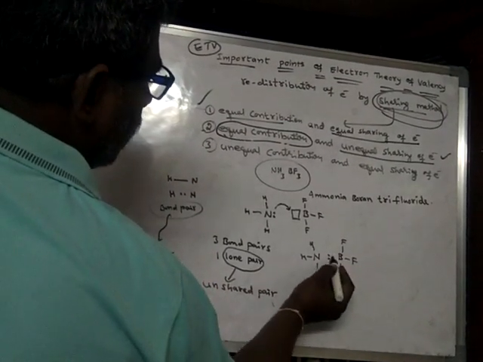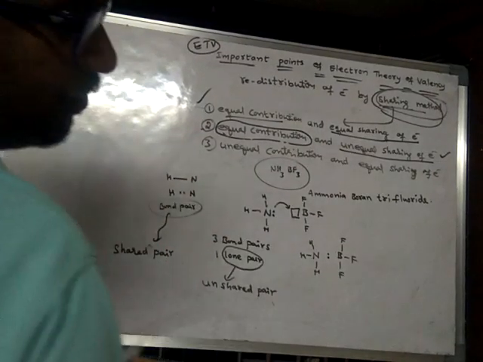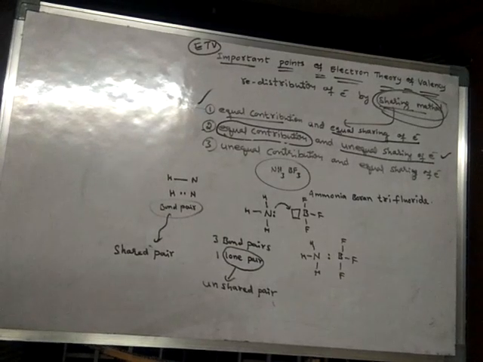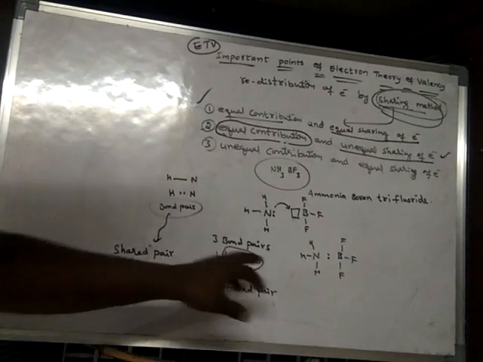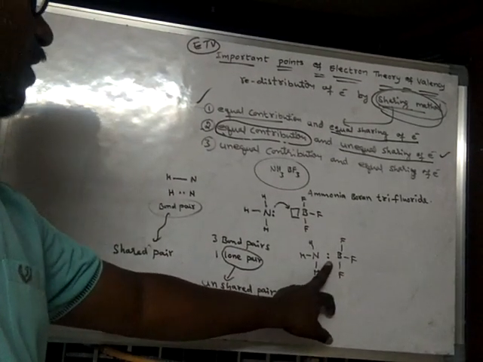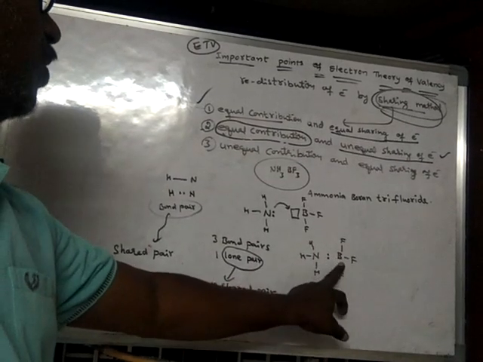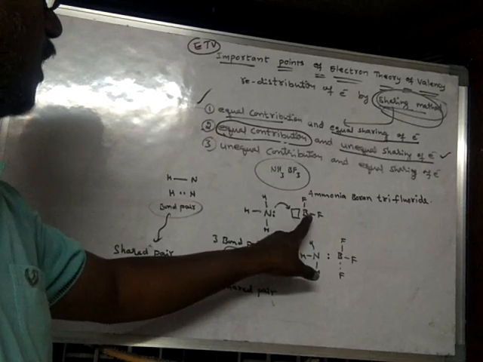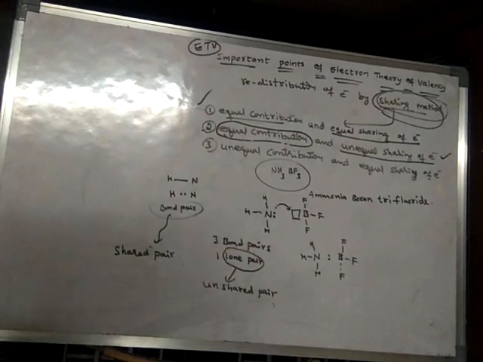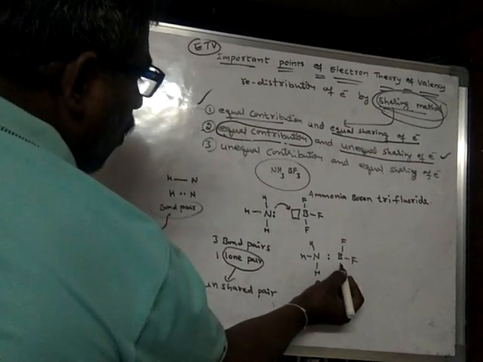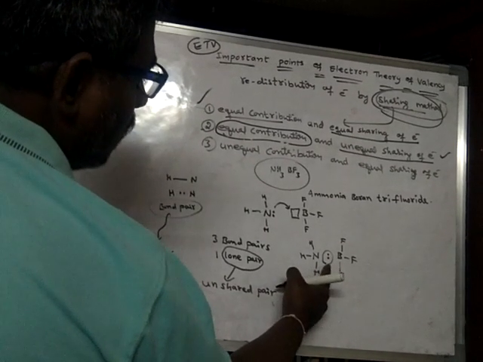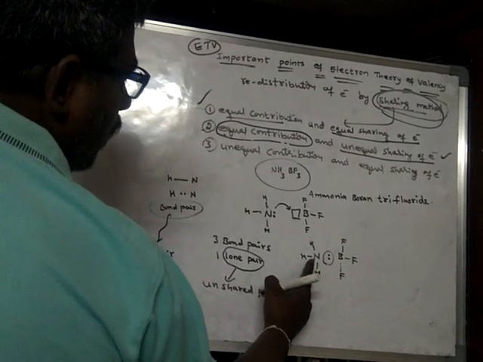Actually, this electron pair is given by only one atom. See, this boron is not having any electrons to give. So this pair of electrons present between the nitrogen and boron is given by only the nitrogen atom, a single atom only. The other atom is not giving any electrons for the formation of this pair. That means this pair of electrons is formed by only one atom.